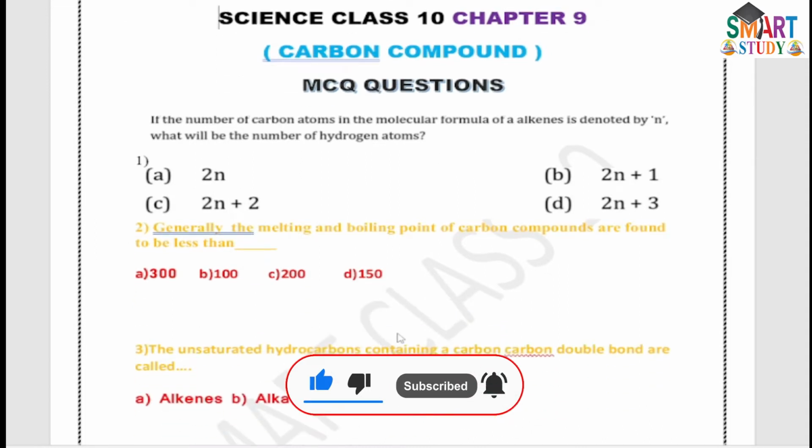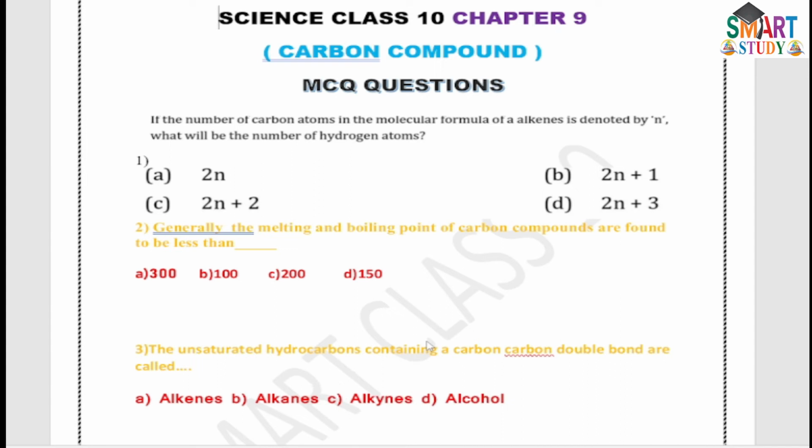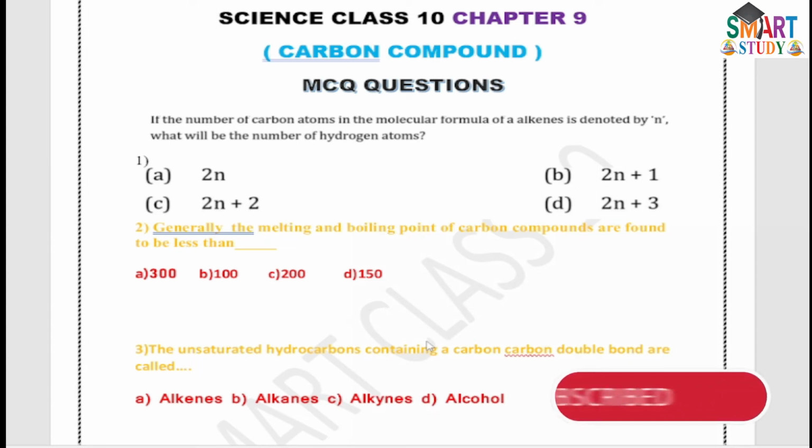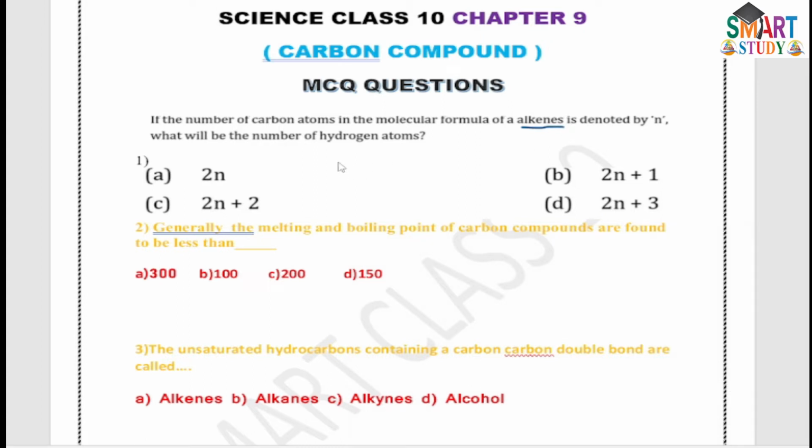The first question: if the number of carbon atoms in the molecular formula of an alkene is denoted by n, then what will be the number of hydrogen atoms? It is an alkene, which means there is a double bond between two carbon atoms. So the number of hydrogen atoms is twice the number of carbon atoms. It means that option A is correct.